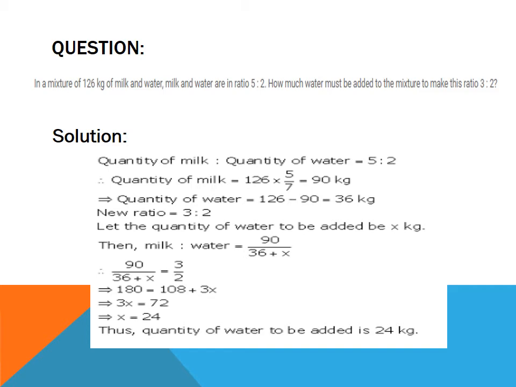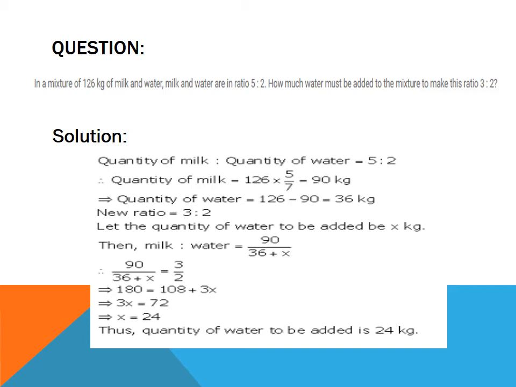Now the new ratio is given as 3:2. So suppose x kg of water must be added, then the ratio of milk and water will be 90 upon (36 plus x), which will be equal to the given new ratio 3:2.